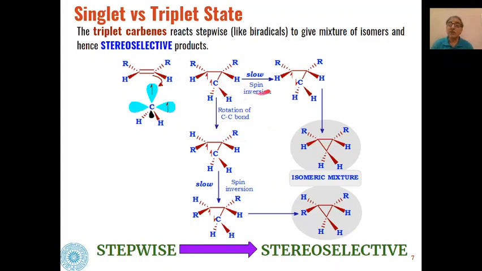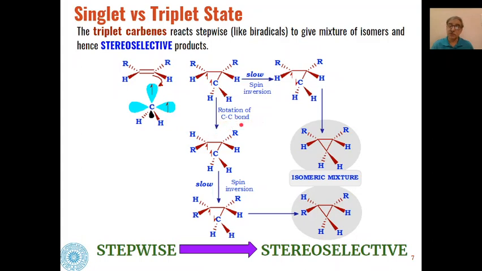Similarly, because spin inversion is a slow process, before the spin inversion takes place, there is a possibility that rotation of the carbon-carbon bond can also take place. So if rotation of this carbon-carbon bond takes place, then H is beta, R is alpha. So when rotation takes place, R will become beta, H will become alpha. So through rotation, this will be the change in the bonding structure of the intermediate.